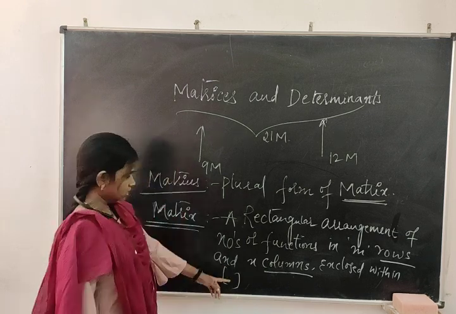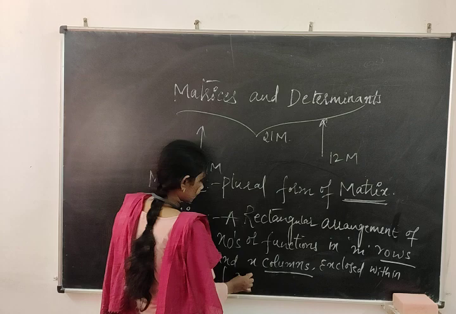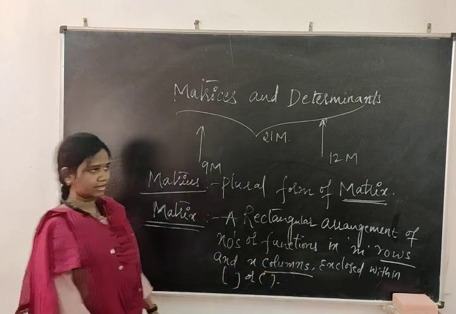Which bracket? You can enclose with a square bracket, or you can enclose with the common bracket.